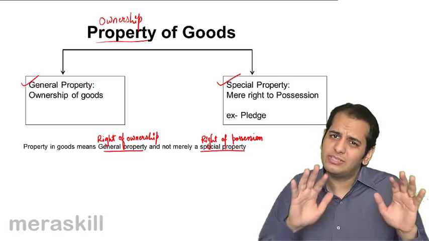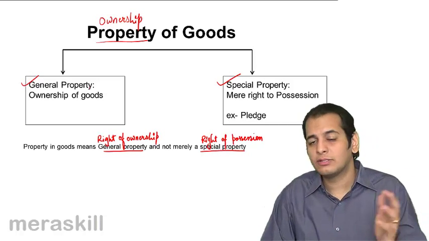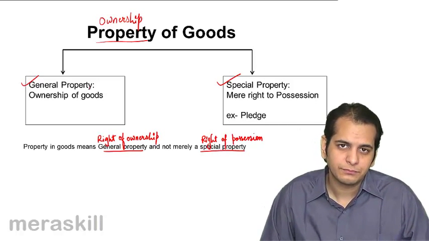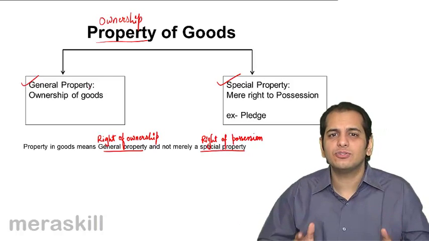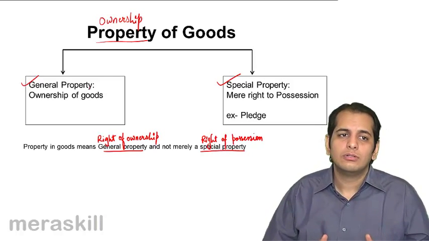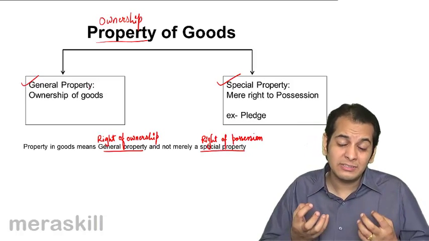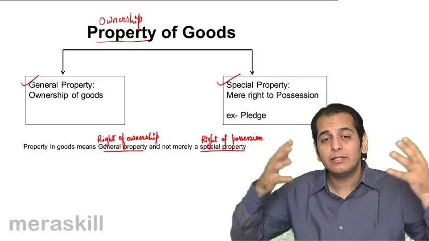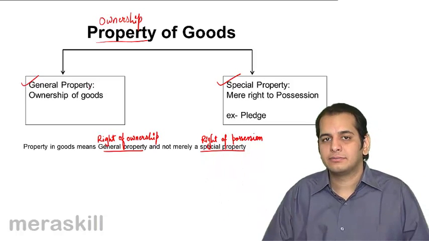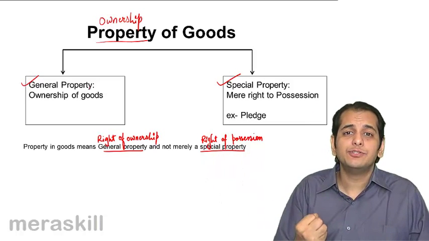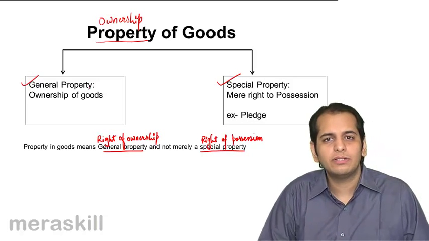Or if you want to just hold it, you can do that also. It entirely depends on you how you manage the asset which you own. So ownership is a very big right. It gives you all the rights over the asset.